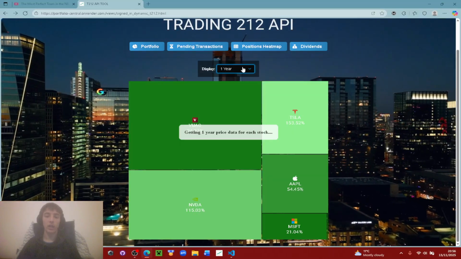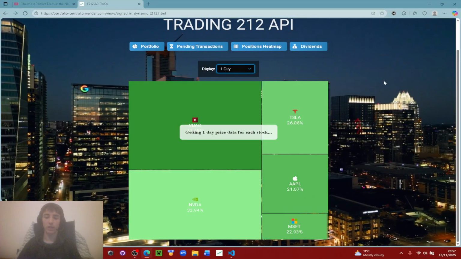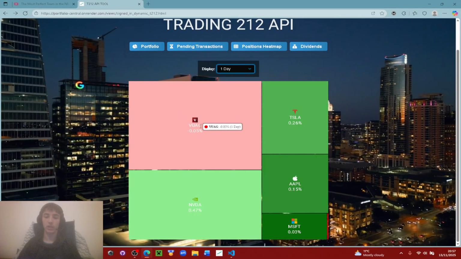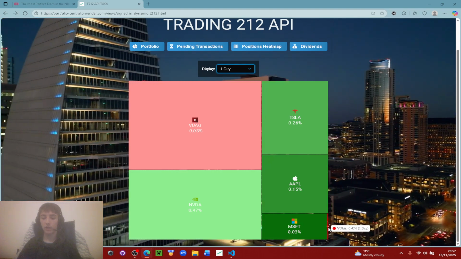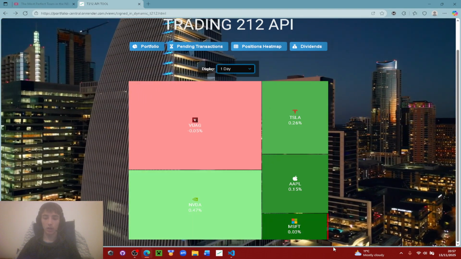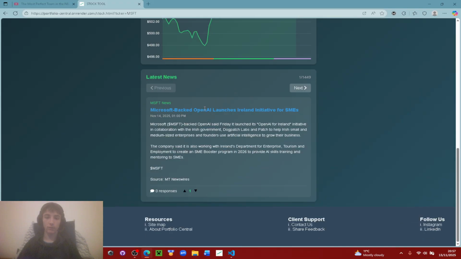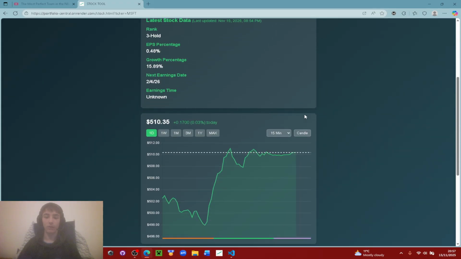You can see time frames that Trading 212 themselves don't even have. So let me see the 1 day actually. I think it was a positive close. Yeah, this is a British ETF, so I think the S&P actually recovered. Let me just go with Microsoft just to see what's happening there as well. Microsoft-backed OpenAI launches. Okay, always some OpenAI stuff going on with Microsoft, and yeah, candle stuff.